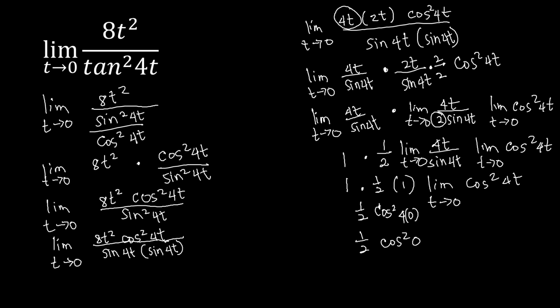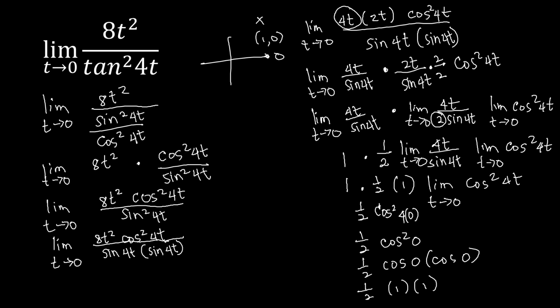I can rewrite this as cosine 0 times cosine 0. If you look at the Cartesian plane, the coordinate of 0 on the unit circle is (1, 0). Our cosine is always on the x, so we have that as 1. This is similar to writing 1/2 times 1 times 1, which is equal to 1/2. So this is our limit for that particular function.